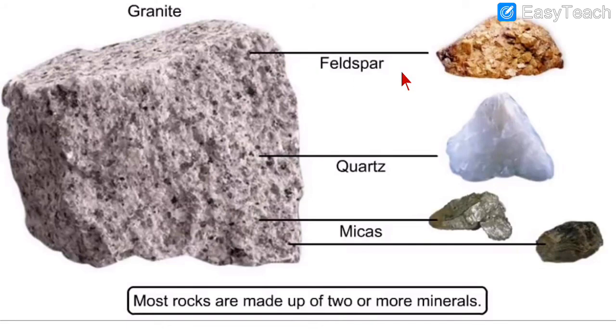First is feldspar. Second is quartz. Third is mica. So, granite is made up of all these things. At least two or more minerals are there inside a rock. This big rock is granite. Inside it, what is there? All these minerals are there.